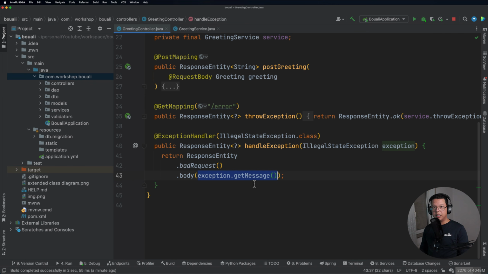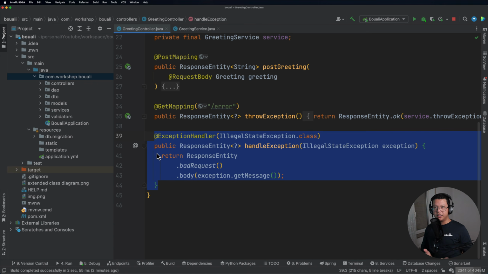I want to handle the entity not found exception differently. I want to handle the other exception differently, and so on and so forth. So in this case, we will have, let's say, 4 or 5 exception handler methods per controller, and this will be multiplied by the number of controllers.